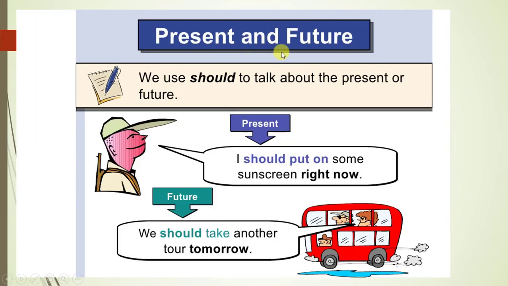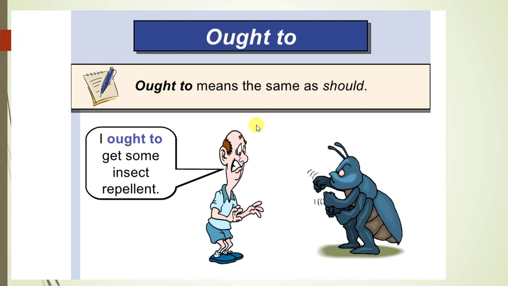Now, the present and future. We use should to talk about present and future. For example, I should put on some sunscreen right now. Or in the future, we should take another tour tomorrow. Deberíamos tomar un tour mañana. So, should is also used for present and for future.